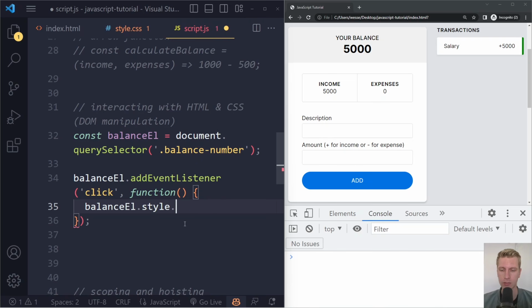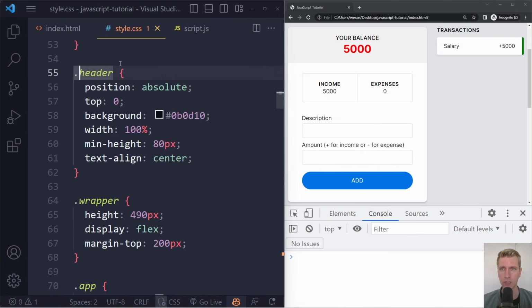You also get access to color, so we can say color should be, let's say, red. That's actually what we're going to do when we start coding this web app properly: we're going to make it red when the balance is negative, right? So this is quite realistic. Now if I save here and refresh and click here, you can see the color becomes red. So with style, you essentially get access to all of these CSS properties.